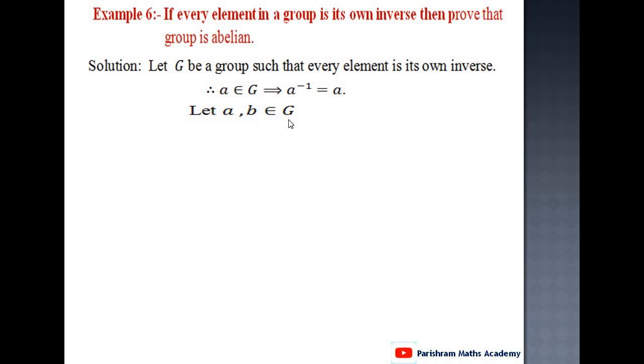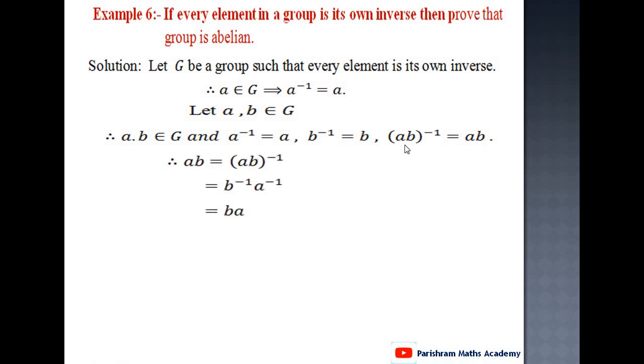Let A, B belong to G. Then AB also belongs to G. These three elements A, B and AB belong to G, and therefore A inverse is the same as A, B inverse is the same as B, and AB inverse is the same as AB, because every element is its own inverse.